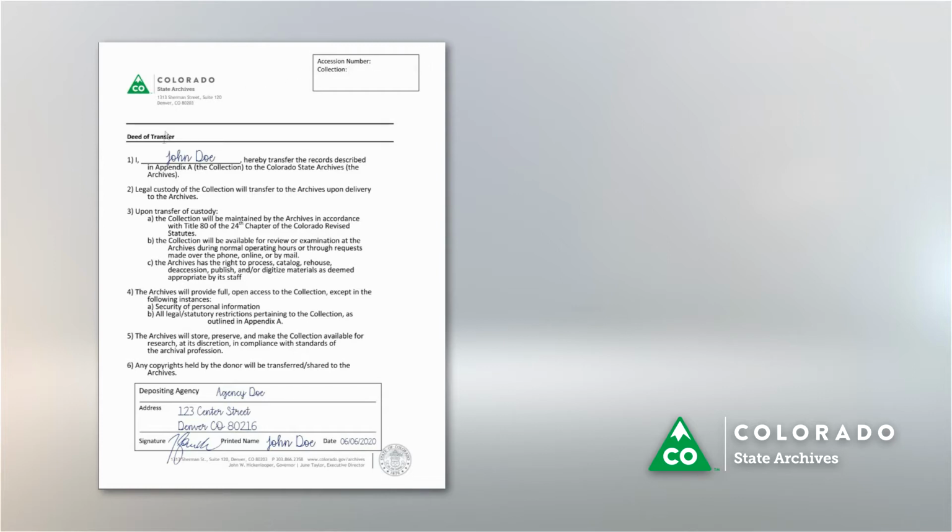For Section 1, simply fill in your name. Section 2 indicates that legal custody will be transferred to the State Archives upon receipt of the transferred materials. Section 3 outlines the transfer of custody per statute, which is Title 80 of the 24th chapter of the Colorado Revised Statutes. The remaining sections of this document further outline the authority and responsibility State Archives will assume to ensure permanent preservation and access of the materials.